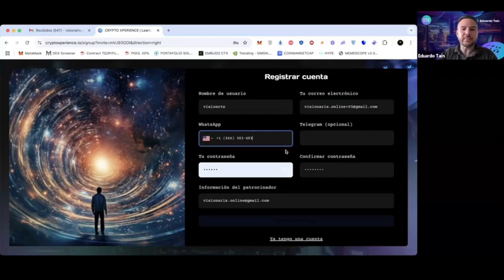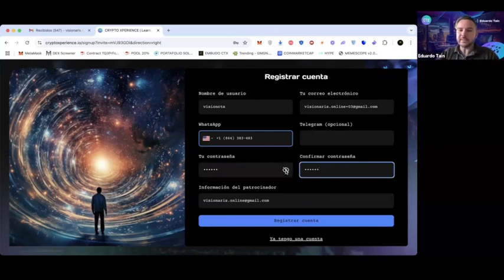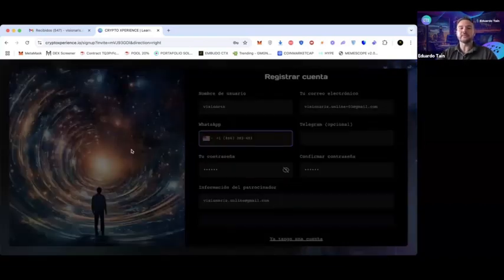Here for your phone number, I am going to put any number. It doesn't matter. Telegram is optional. It's not mandatory to include it. We put here a password that includes letters and numbers, although if it also has a special character, it's better for greater security. We confirm the password. If you click on the little eye here, it will show you obviously what you are typing, but I won't do it for privacy reasons. Here is the sponsor's information, and we will click the blue button to register the account.